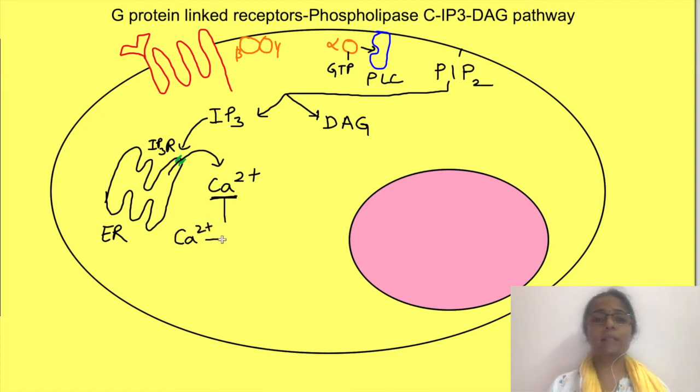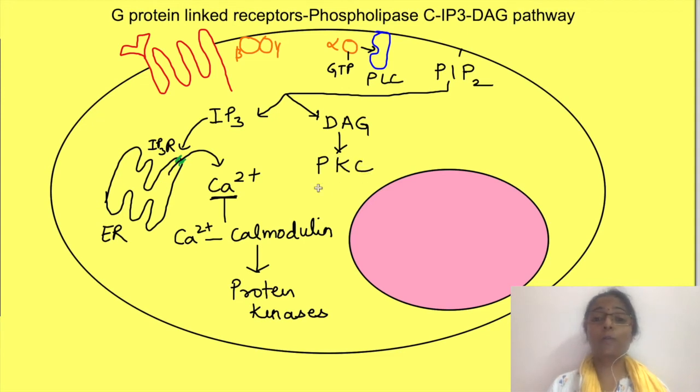The calcium ions in turn bind with calmodulin, causing activation or inhibition of calmodulin-dependent protein kinases. Diacylglycerol activates protein kinase C, which then phosphorylates other proteins, just as we saw for adenyl cyclase-dependent kinase. So in this case, inositol triphosphate, diacylglycerol and calcium are second messengers.